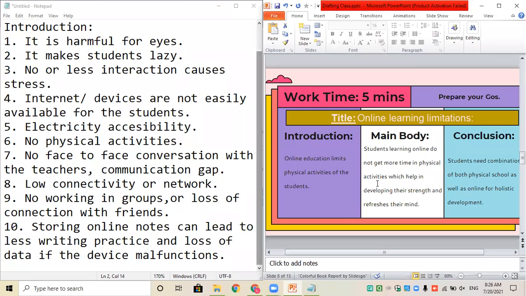But let's take 5 minutes to do this. I'll put a timer also over here if you want. We'll take 5 minutes exactly. Select any 2 topics from the given 10 introduction points and try and explain it in the main body. Give me a thumbs up if you have understood the instruction. Who did not understand? Okay, Aarti, what did you not understand?